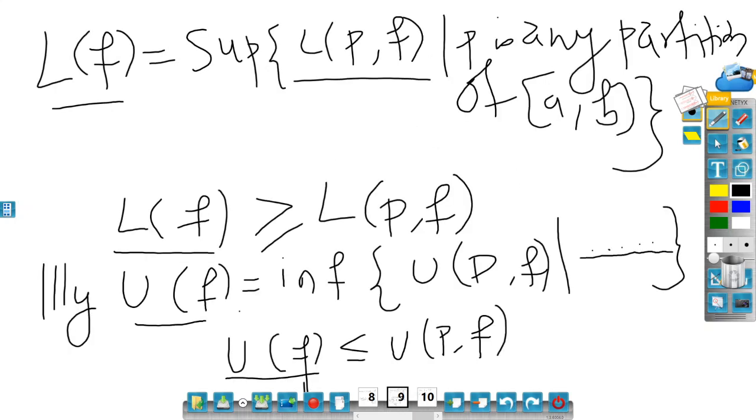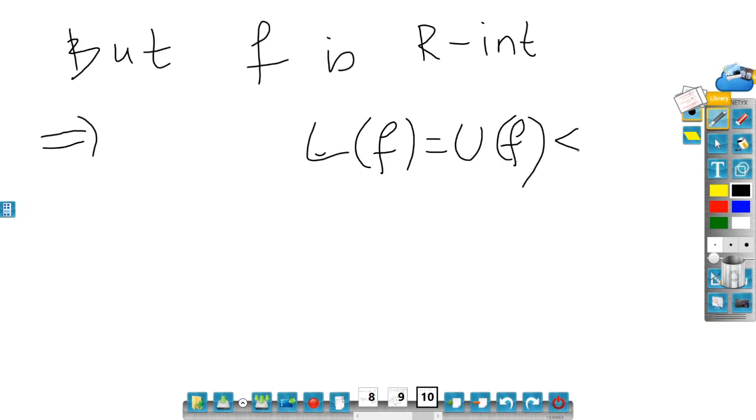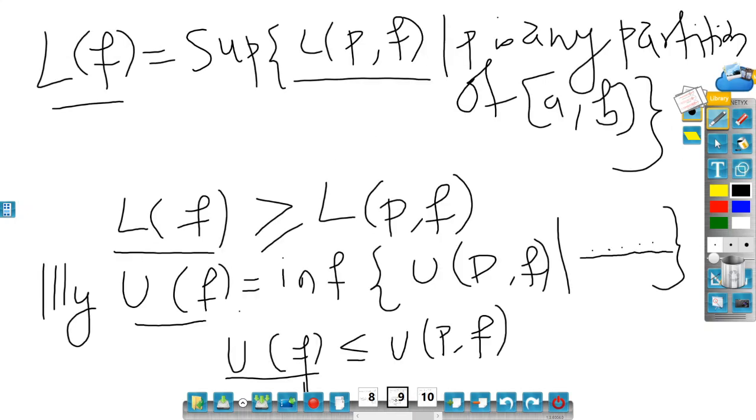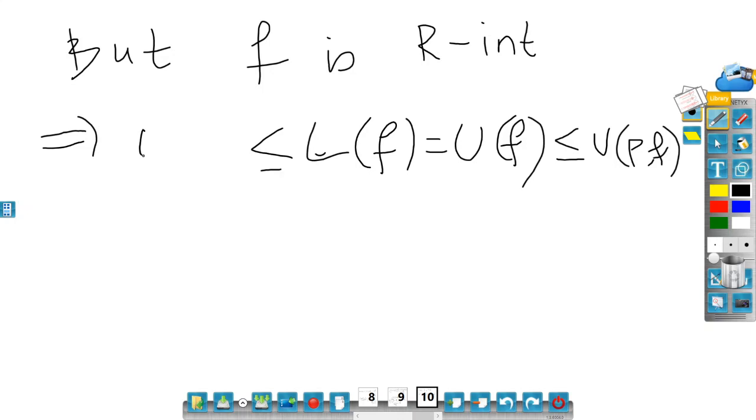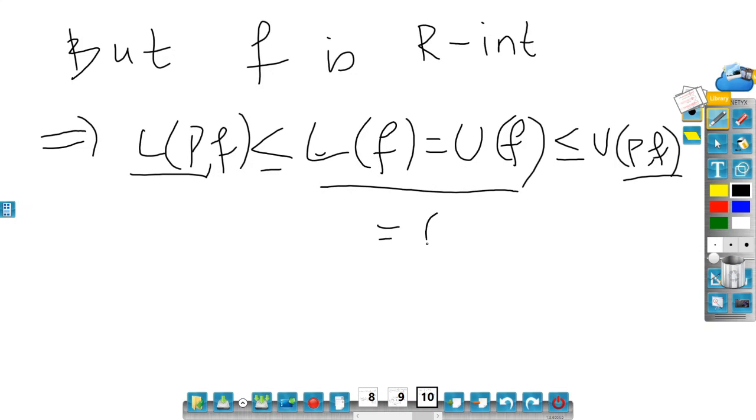But I know about UF, which is less than or equal to UPF, and LF is larger than or equal to LPF. So you can see that between LPF and UPF, UF and LF are the same, and in fact that value is basically the integral a to b of f, because f is R integrable.